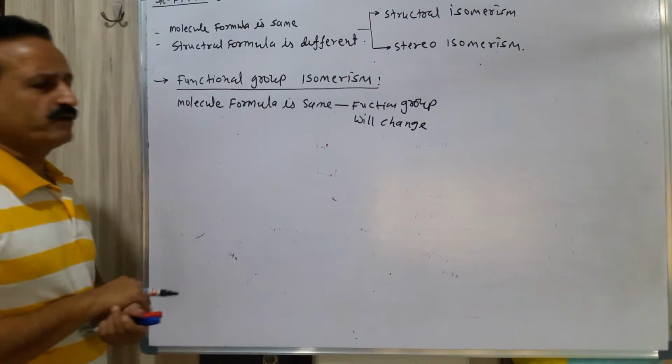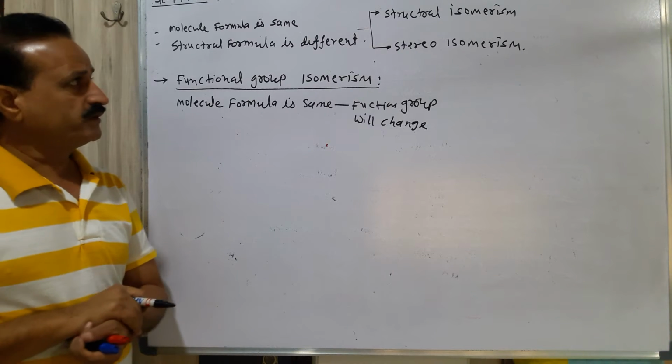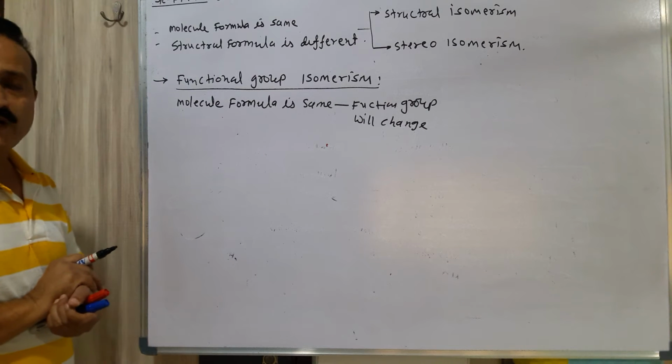One functional group will convert into another functional group. That is important. So we are having the functional group isomerism.